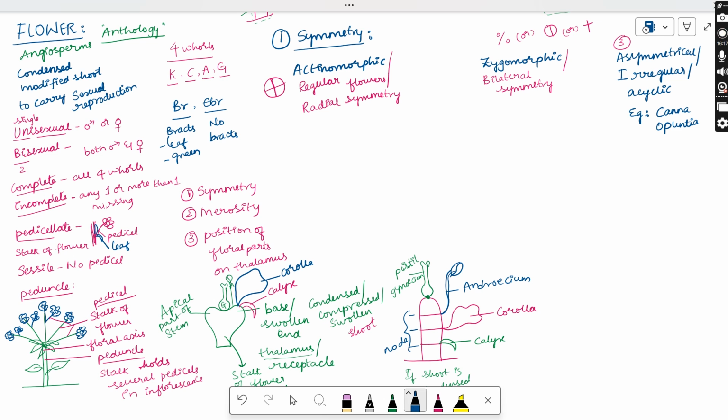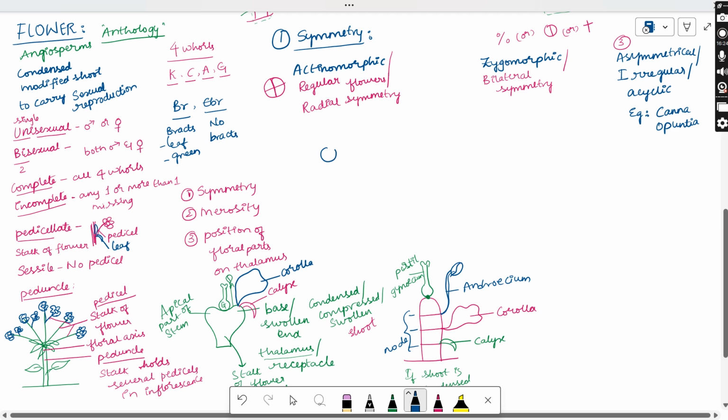Let us see what is meant by this actinomorphic. It can be divided into two equal halves. Suppose let us take, there is a flower in this way with all the six petals.